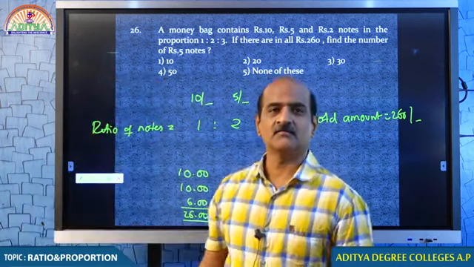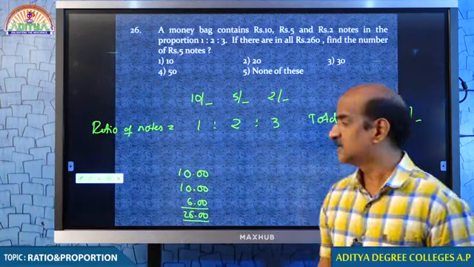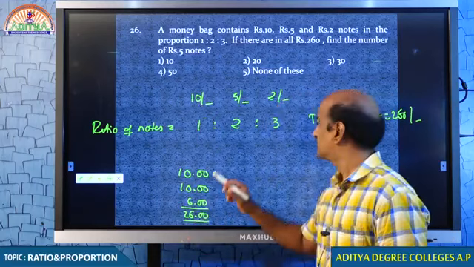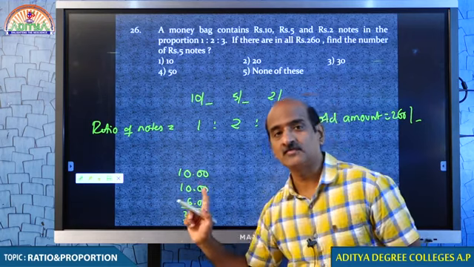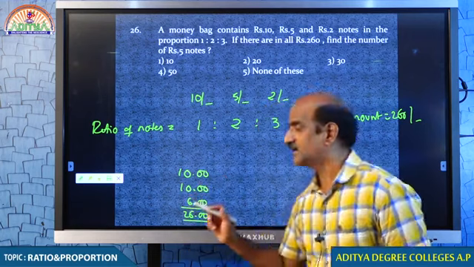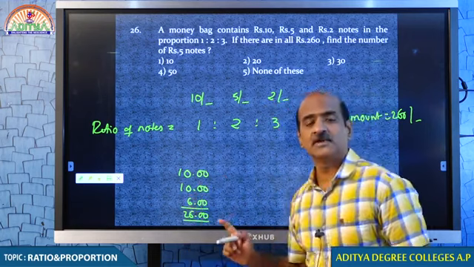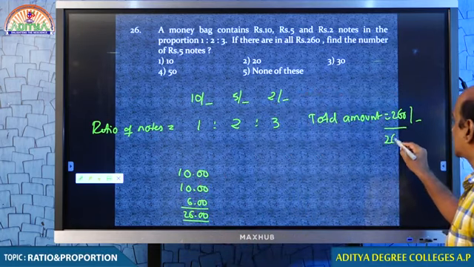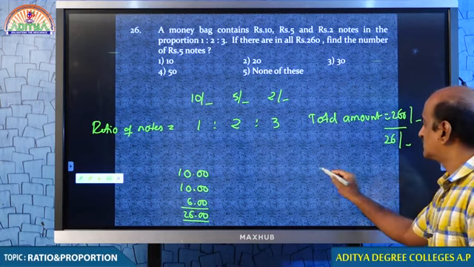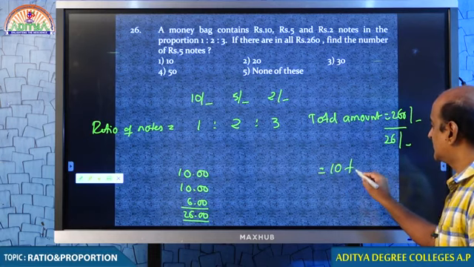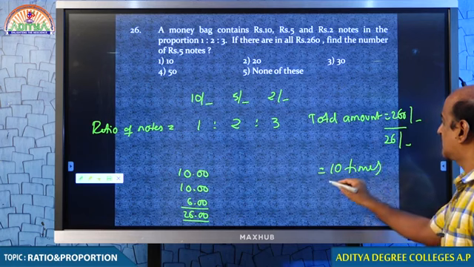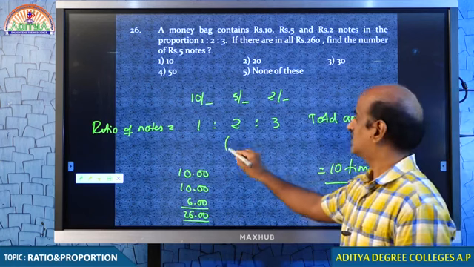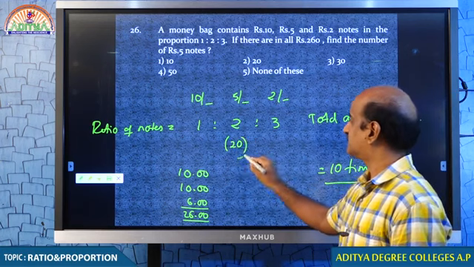If that is the case, your amount should have been 26, but it is given 260. Therefore, every number should be multiplied by 10. Therefore, 5 rupee notes are not 2, but 20.